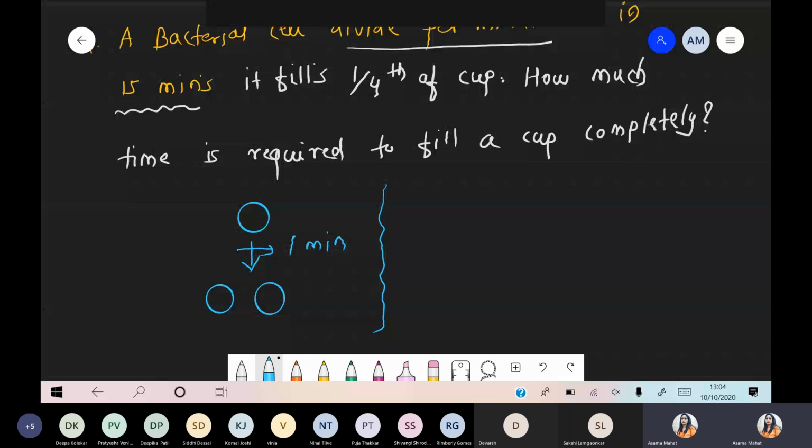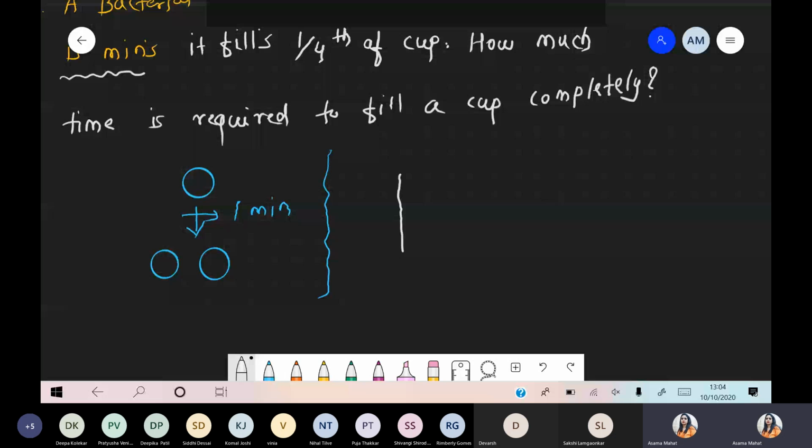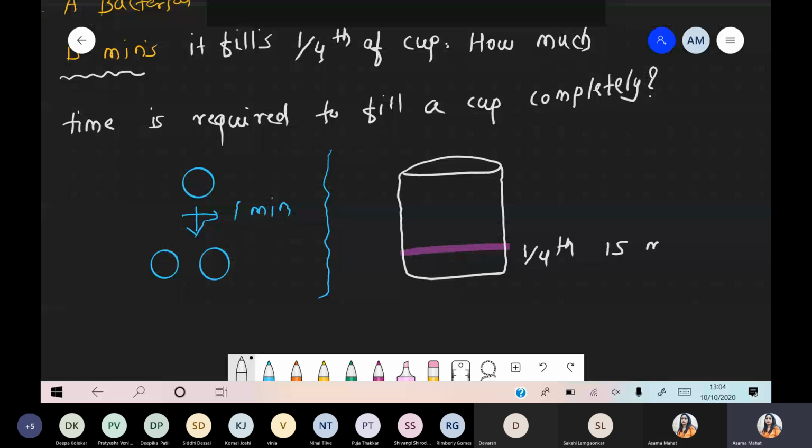Exactly. Simply what happened? The given information is that there is one cup, and we are talking about 1/4. So that is 1/4, for example. To fill a 1/4, it requires 15 minutes, and the doubling time is 1 minute. That means within 1 minute, the 1/4 becomes double, completely half.